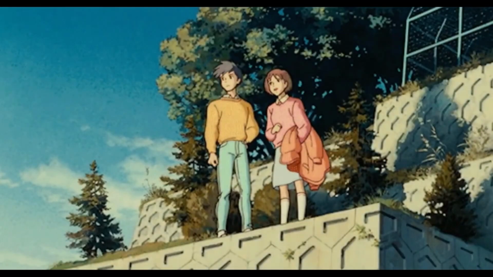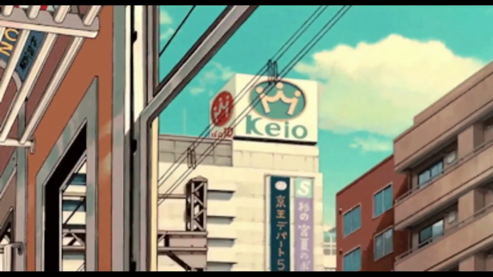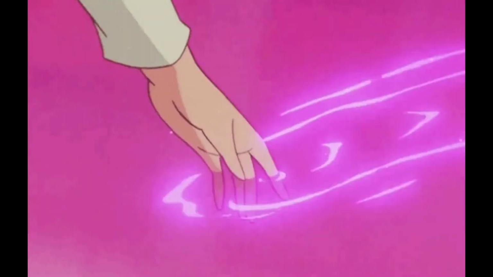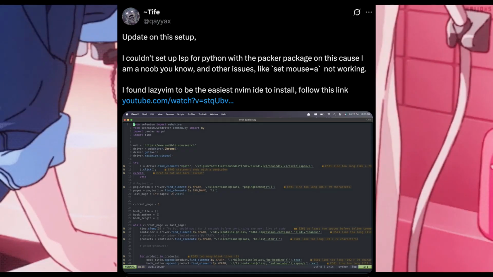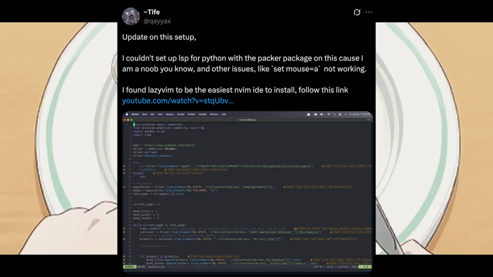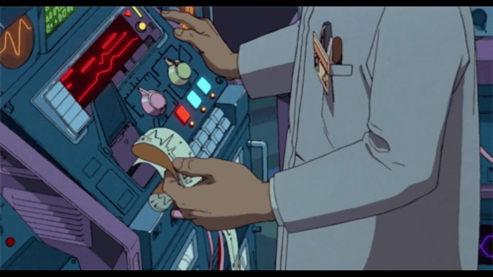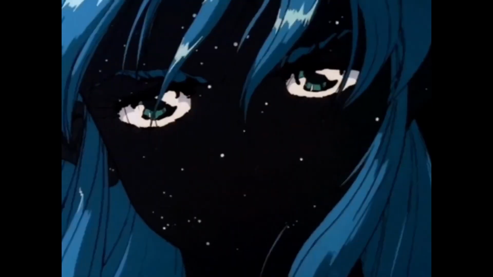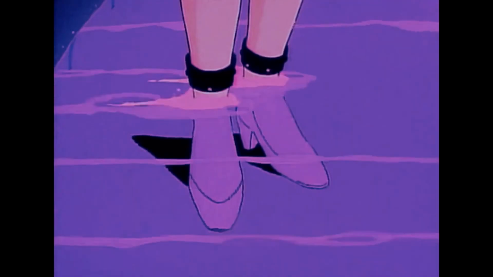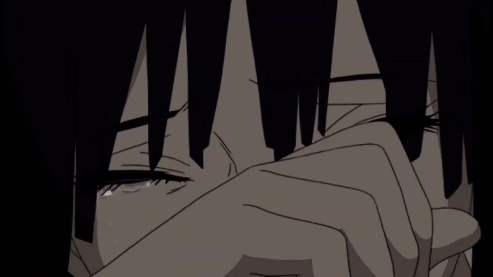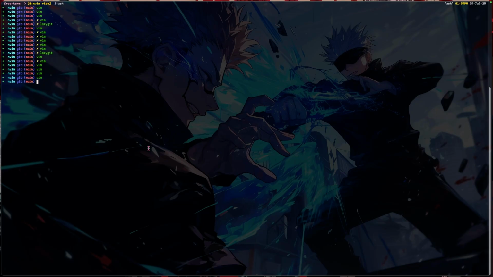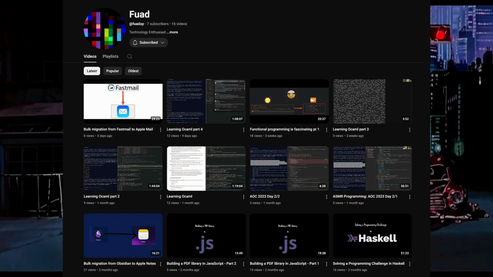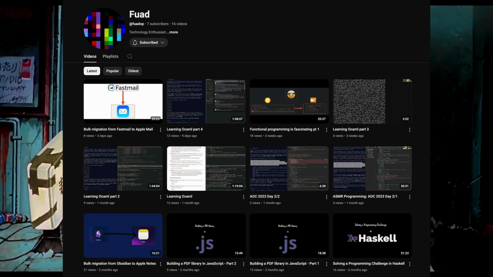Then I decided to switch from that person's configuration to Teach Dev's, which was the first time I actually met Teach Dev. I took Teach's configuration and just installed it directly like that as well, without looking at the code or reading anything about it. I used that for more than a year because I used it throughout my school. If I tried to change anything in the configuration, I just gave it to AI. Or sometimes when I had a crazy problem, I called my junior brother Fuad just to bail me out of this rabbit hole I found myself in.